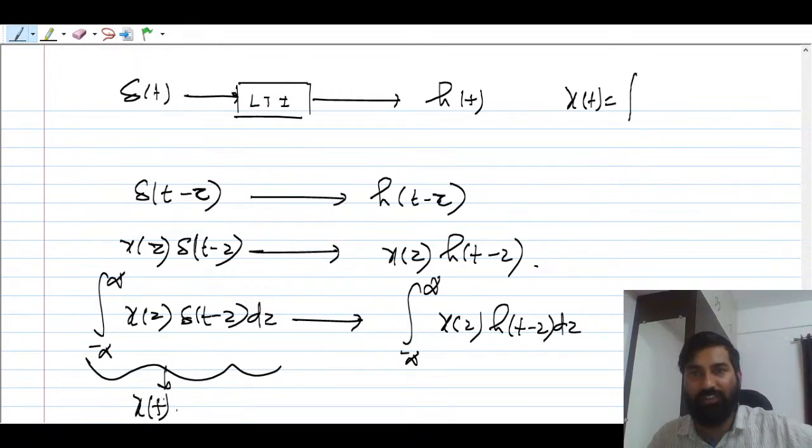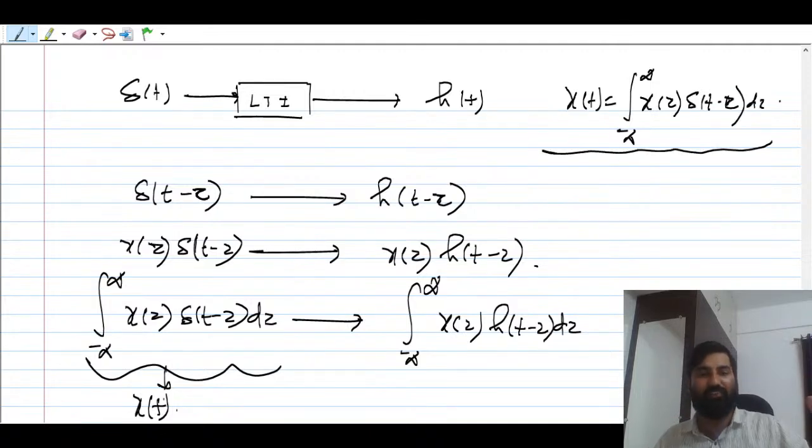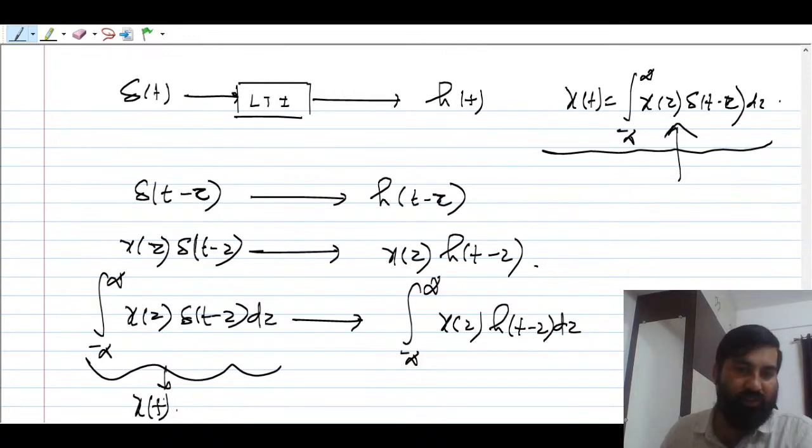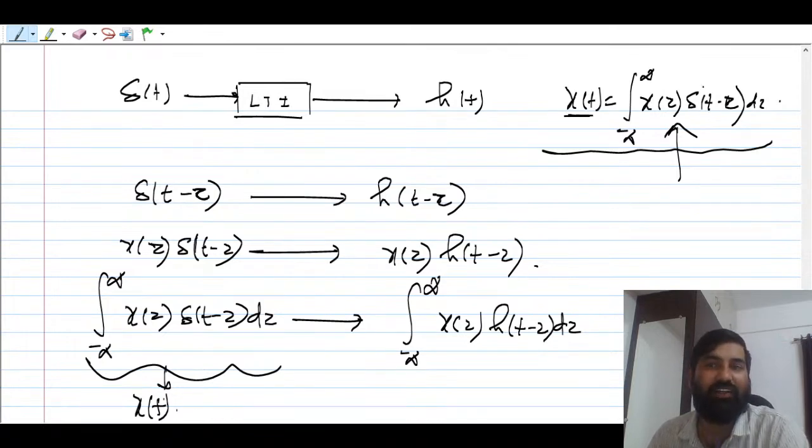So x of t is nothing but the integral from minus infinity to infinity of x of tau delta t minus tau d tau. You can write it like this. Any signal x of t you take, you can always write in terms of delayed impulses. So how are we getting this? We can use the sampling property and area property. I think everybody knows this sampling and area property of the continuous impulse. Because the impulse exists at t equal to tau, or tau equal to t, the area under that will be x of t only. So this is nothing but the area under x of t minus tau.